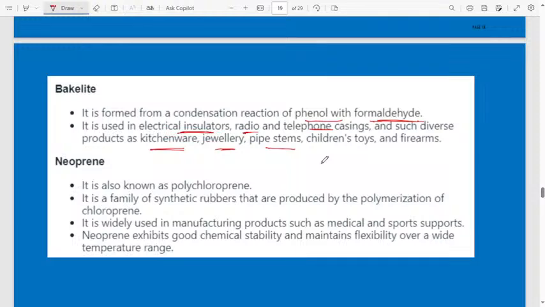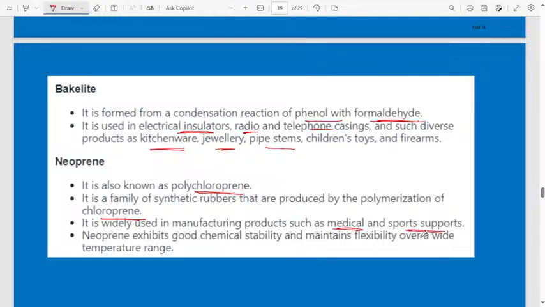Neoprene. It is also known as polychloroprene. It is a family of synthetic rubbers that are produced by polymerization of chloroprene. This is the monomer we are using in neoprene. It is widely used in manufacturing products that have medical and sports supports.